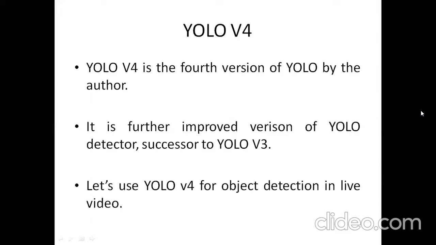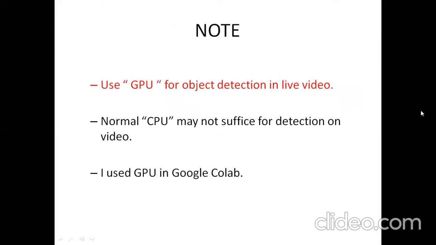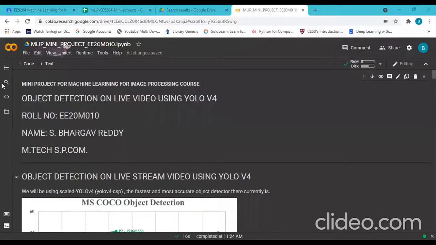YOLO v4. YOLO version 4 is the fourth version of YOLO by the author. It is a further improved version of the YOLO detector, successor to YOLO version 3. Let's use YOLO version 4 for object detection in live video. Use a GPU for object detection in live video. A normal CPU may not suffice for detection on video. I used a GPU in Google Colab. Let's go through the code.